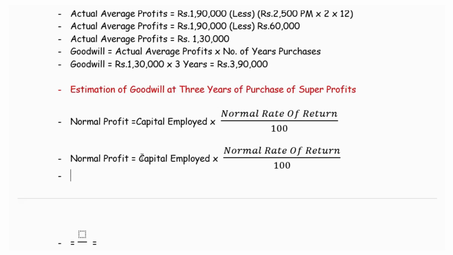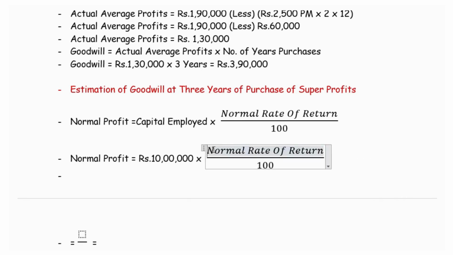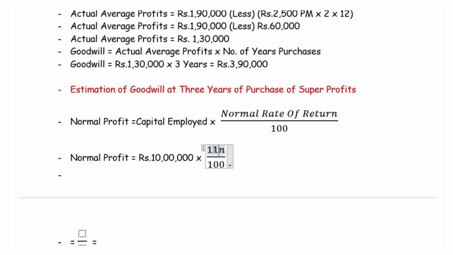So the normal profit, we are given with the capital employed, it is given in this question as 10 lakhs, and the normal rate of return is given in the question as 11%. So it works out to rupees 1,10,000 is the normal profit.